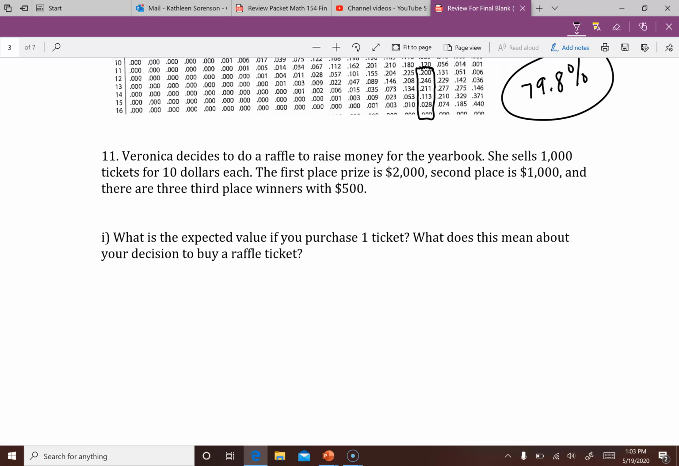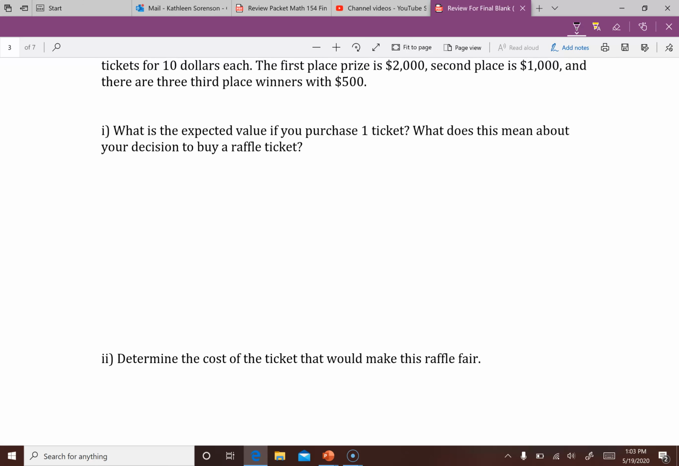All right, number 11, Veronica decides to do a raffle to raise money for the yearbook. She sells 1,000 tickets for $10 each. First place prize is $2,000, second is $1,000, and then there's 3 third place winners for $500. What's the expected value if you purchase 1 ticket, and what does this mean about your decision to buy a raffle ticket? Well, we've got to set up our table, the V, the P, the V times P.